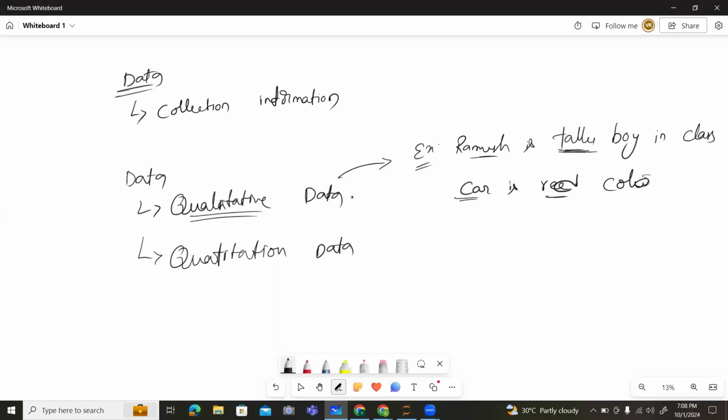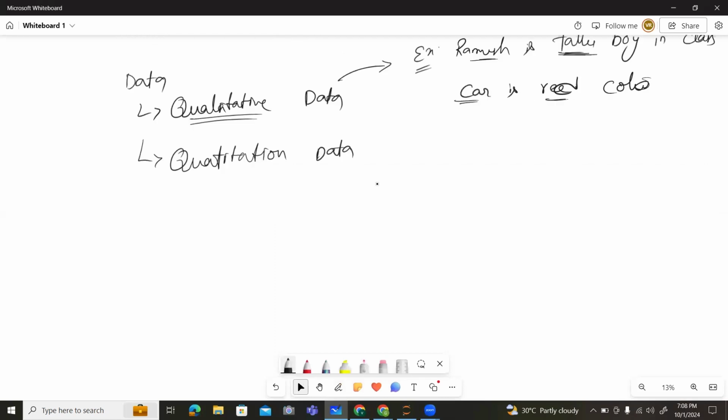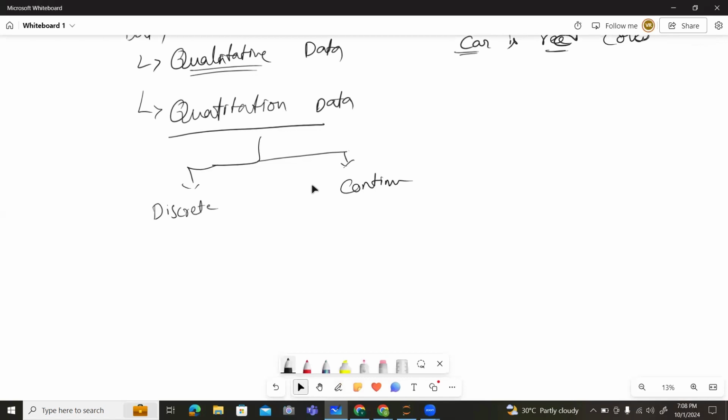Whereas quantitative data defines numerics. Quantitative data has two types. One is discrete data, and another one is continuous data. Let me discuss discrete data. Discrete data is simply data which we can count. That is known as discrete data.